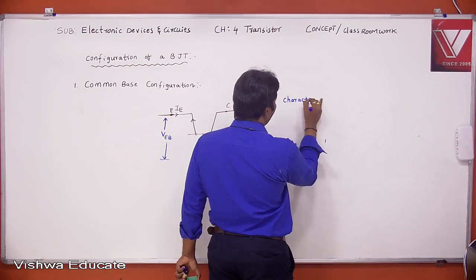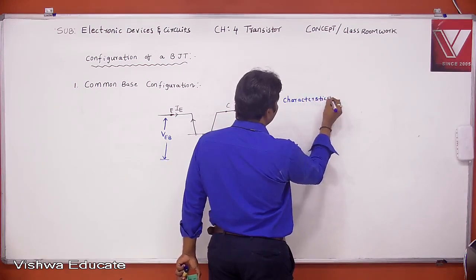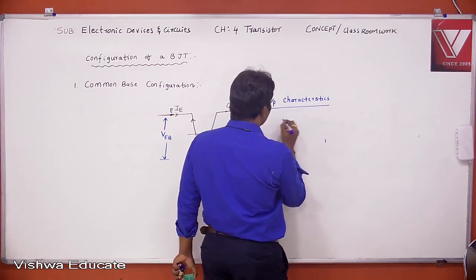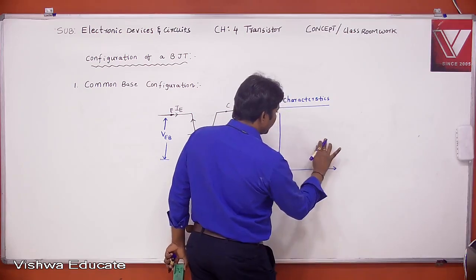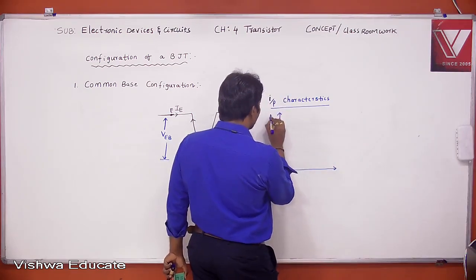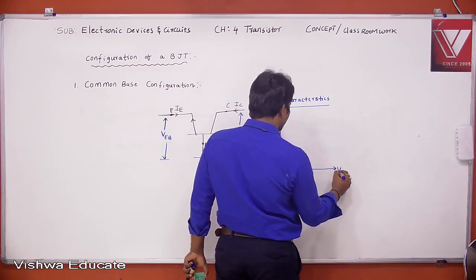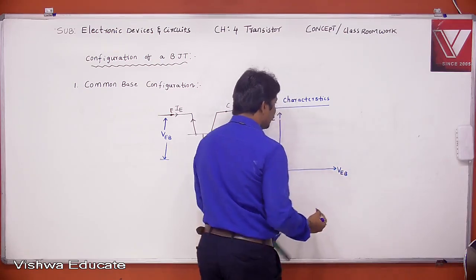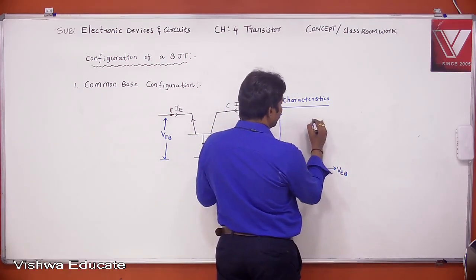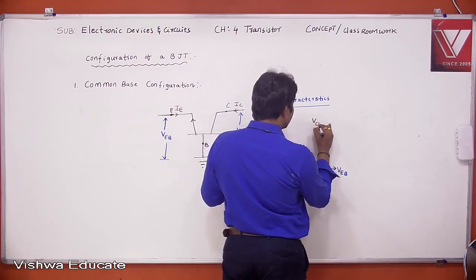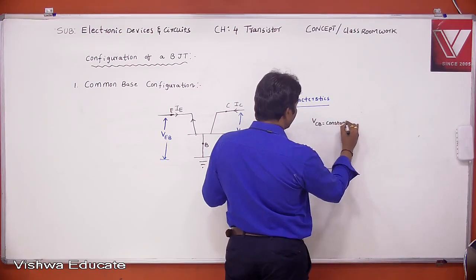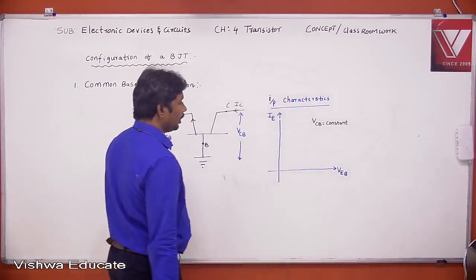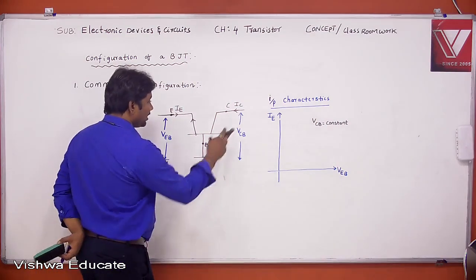Input characteristics, right? In case of common base configuration, input characteristics are drawn between IE versus VEB, right? By keeping which one constant? By keeping VCB constant. VCB is constant, right? Now see here, what is this IE actually?